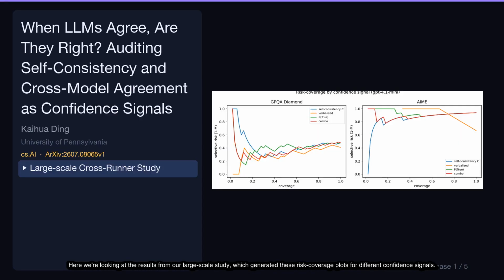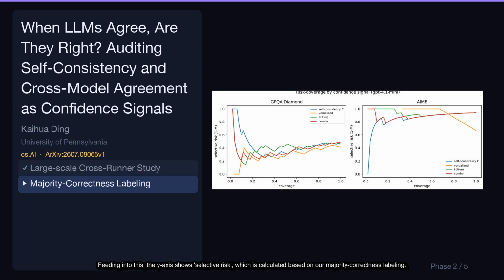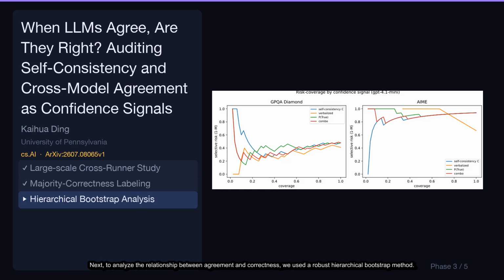Here we're looking at the results from our large-scale study, which generated these risk coverage plots for different confidence signals. The charts show performance for the GPT 4.1 mini model on two different datasets, GPQA Diamond on the left and AIME on the right. Feeding into this, the y-axis shows selective risk, which is calculated based on our majority correctness labeling. This essentially uses the consensus answer as a ground truth to measure how often a given confidence signal is wrong.